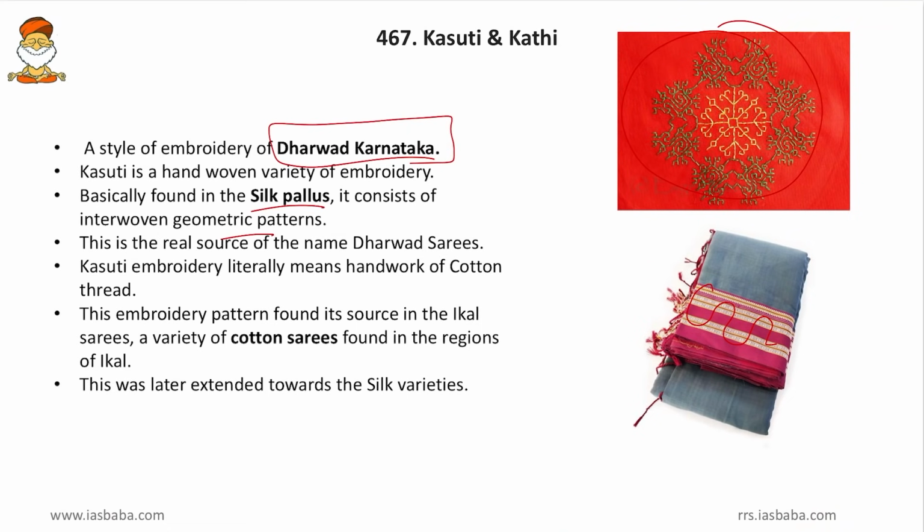Then come to more facts. Kasuti embroidery literally means handwork of cotton thread. So Kasuti, Ka means hand and Suti means embroidery. So Kasuti means handwork of the cotton thread. Then this embroidery pattern is found its source in Ilkal sarees, a variety of cotton sarees found in the regions of Ilkal. Friends, the Dharwad sarees, Ilkal sarees are much famous because of this Kasuti embroidery.